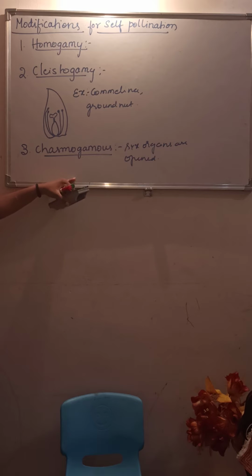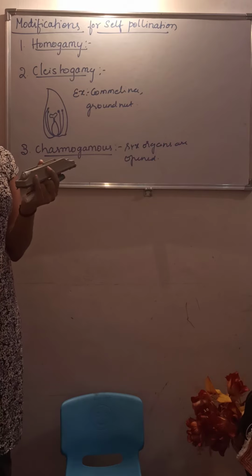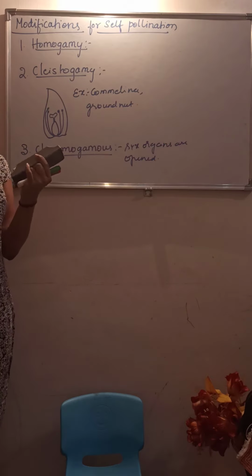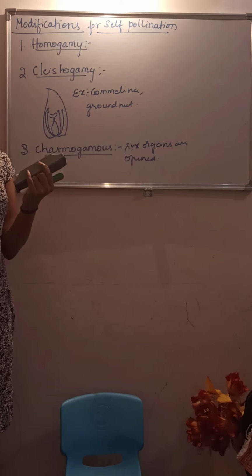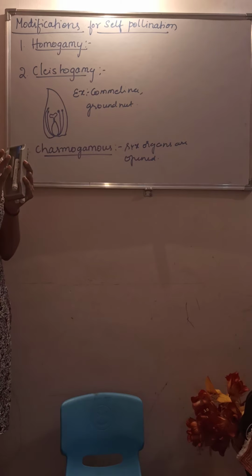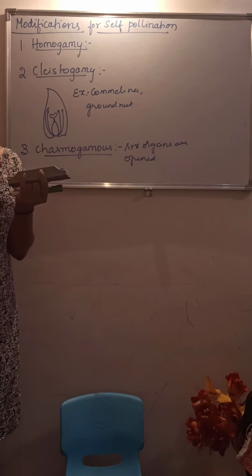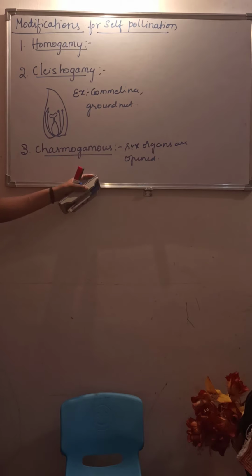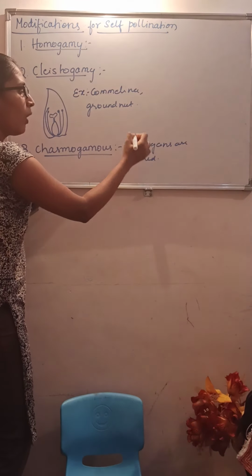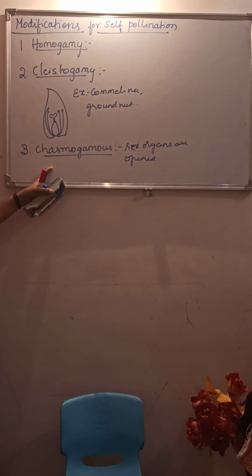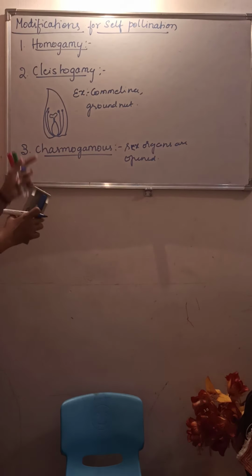To undergo the autogamy process, they have to synchronize. What do we mean by synchronize? That means there has to be an understanding between the pollen grain released and the receptive stigma. So they have to synchronize themselves to undergo self-pollination. If the sex organs are open, that condition is called chasmogamous. So these are the modifications for self-pollination.